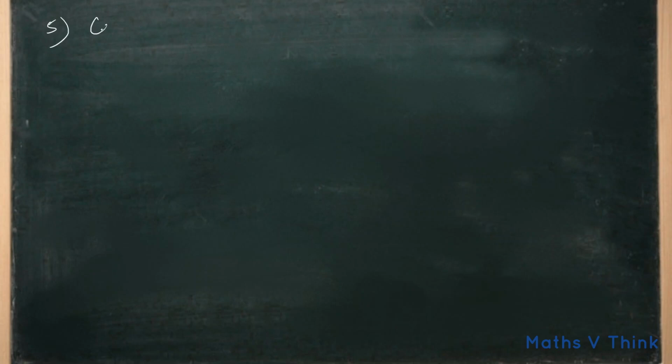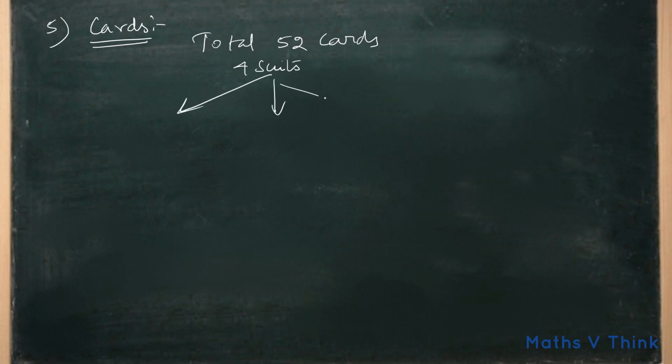Our fifth topic is relating to cards. We know there are total 52 cards in a pack of cards. So these 52 cards are divided into 4 suits, that is 4 types of cards.